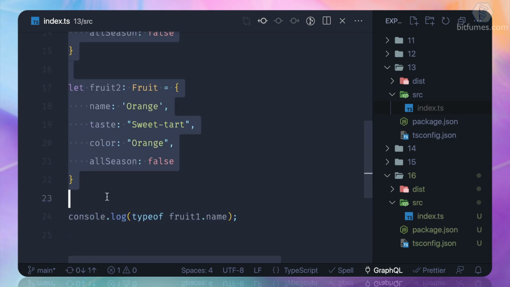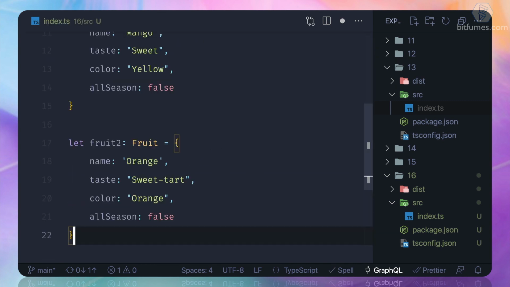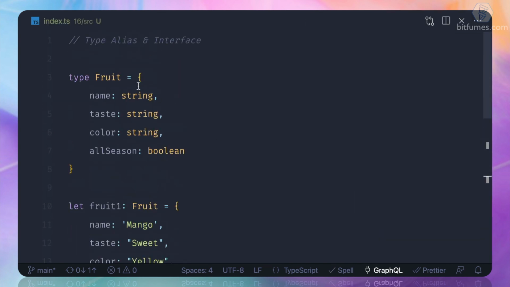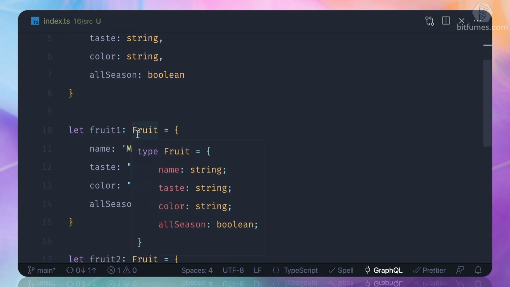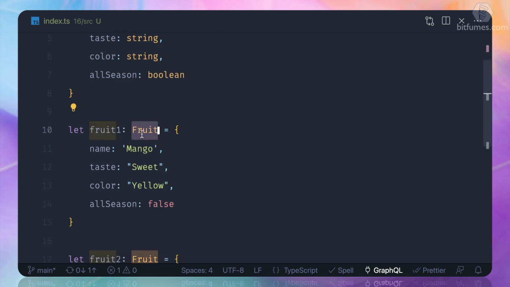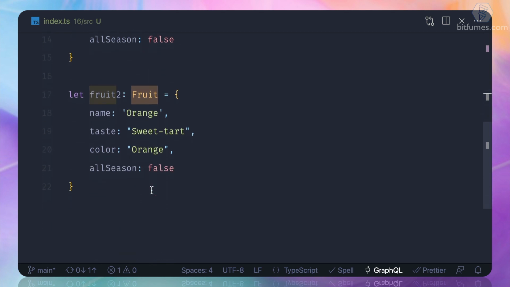So why not, let's copy all these from here and paste it inside this. So we have a fruit type, which is an object, and here this type, which is a fruit type, we are giving here in the fruit 1 and in the fruit 2.